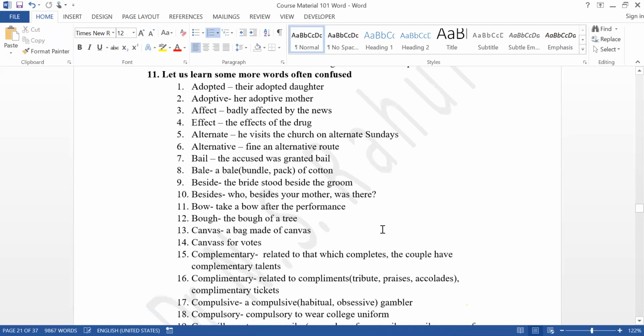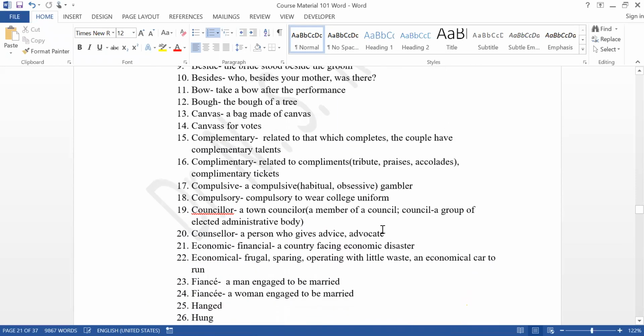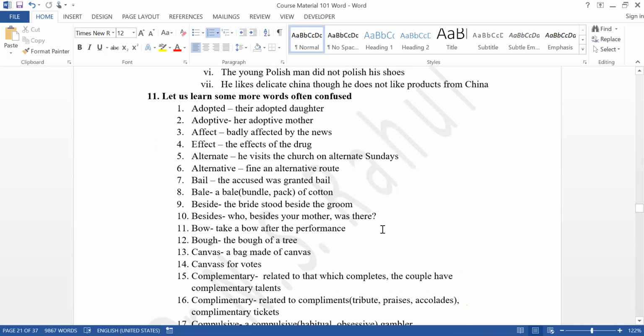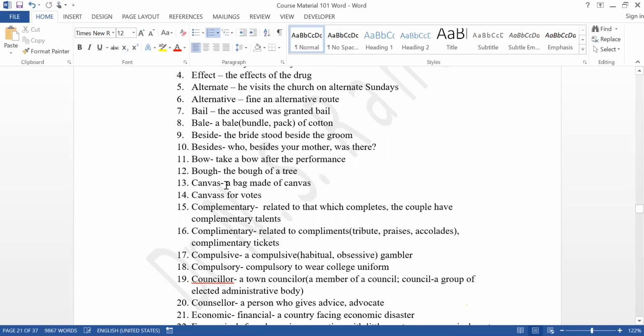Now, some more words. All these words, please go through all these words. I cannot explain every word. Adopted, adaptive. I have given the meanings clearly. You have to read adapted, adaptive. Don't get confused. Affect, effect. Alternate, alternative. Bail, bale. Both are pronounced the same way, but they have different spellings and different meanings. Beside and besides. We learned in prepositions. Bow and bough. Same pronunciation, but different spellings, different meanings.